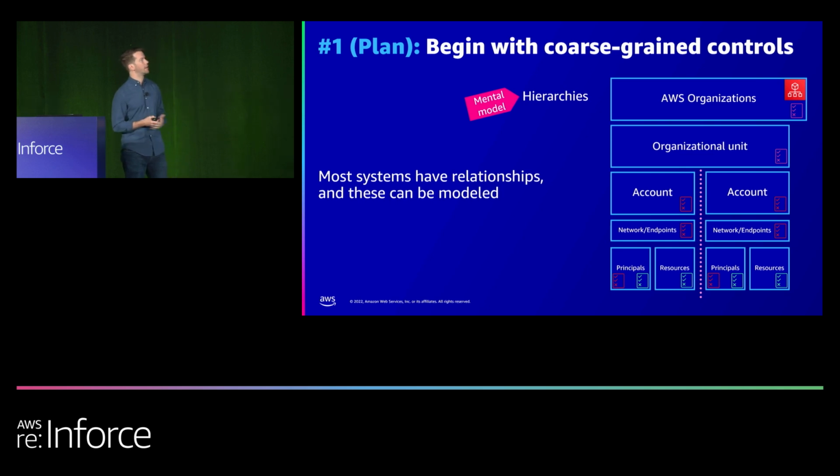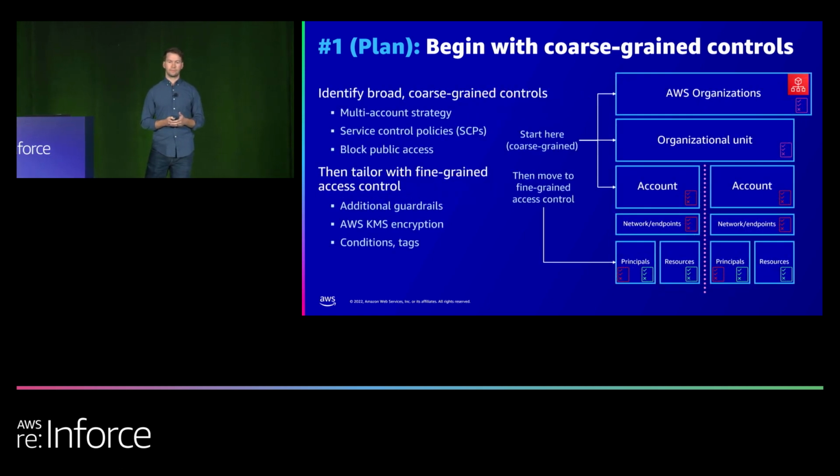This is an iSchool diagram that can help visualize this a little bit better, and we're going to use variations of this throughout the talk. And you might be tempted to come into this session thinking we're just going to hyper-focus down here on the principals and the policies that are assigned to the principals or to the resources, but we're not. We're going to start higher up than that, and we're going to use some of these coarse-grained broad controls such as multi-account strategy, service control policies, block public access, before tailoring the permissions lower, right? We want coarse-grained at the top before we do fine-grained controls at the bottom.